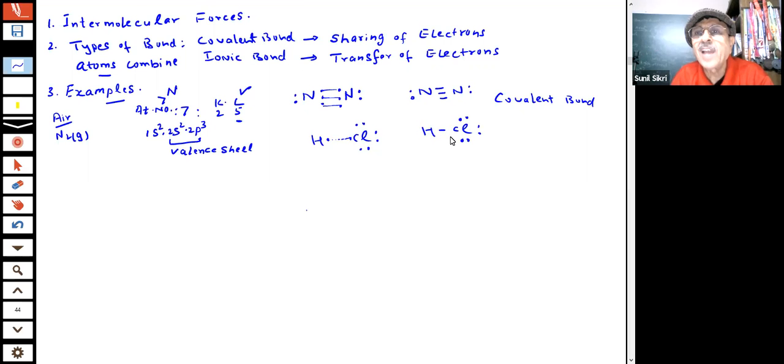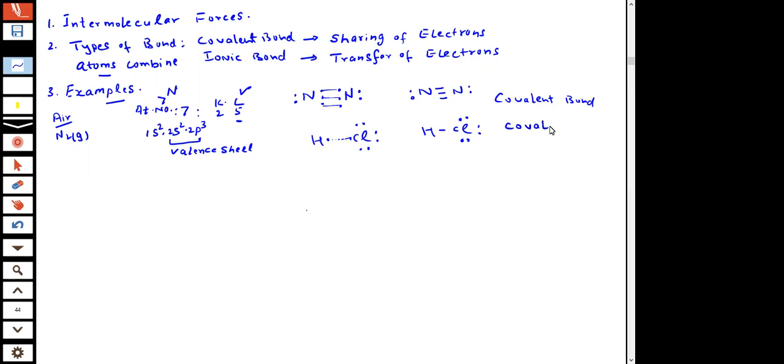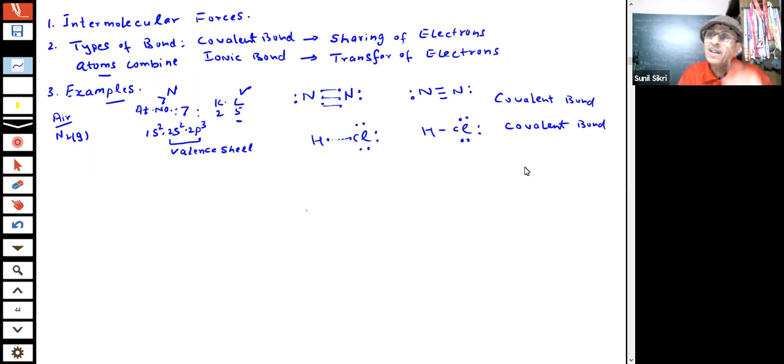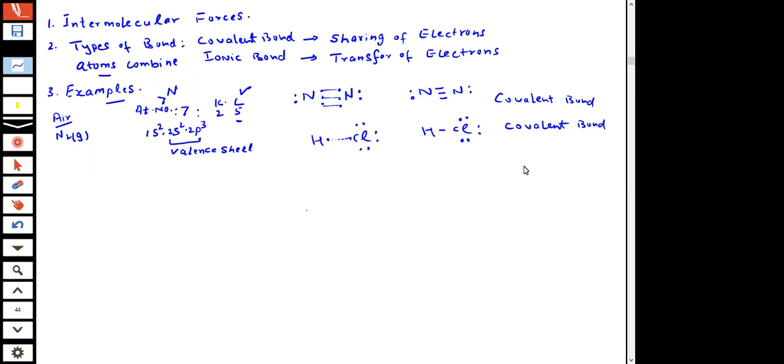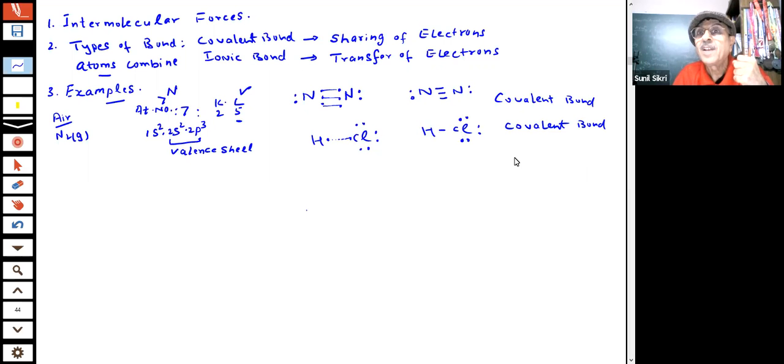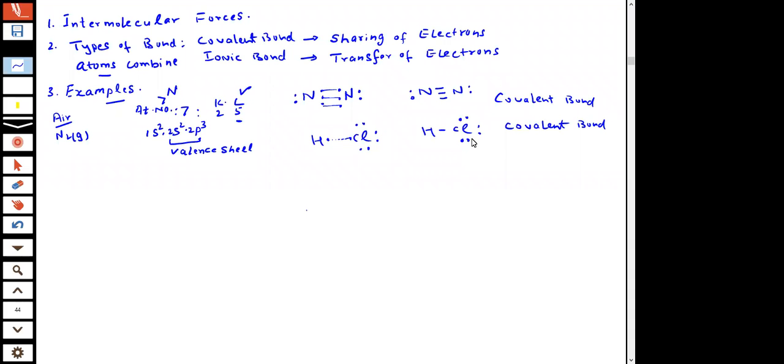This is our HCl. The bond formed is covalent, students. This is a covalent bond. When a covalent bond is formed, students, there is a very strong attractive force between the atoms. There is a force of attraction between the atoms. That's what we are saying.